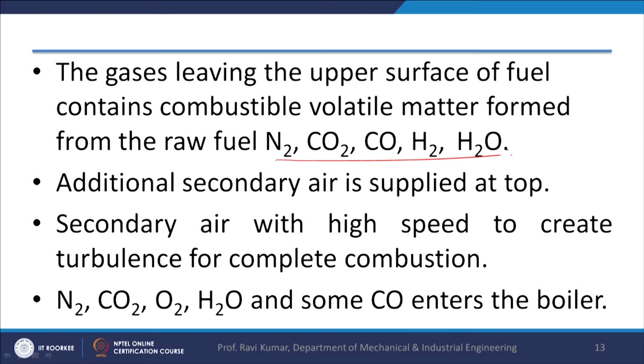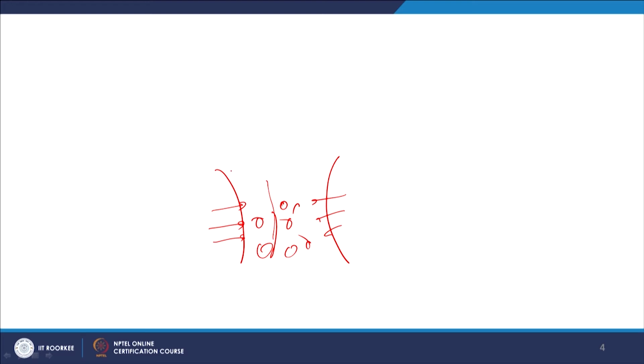Now, we will go to the underfeed type of system. In the underfeed type of system, the arrangement is like this. The air comes from the sides and coal is fed from the bottom. When the coal is fed from the bottom, above it there is a layer of incandescent coal, and above it there is ash, and here the burning of fuel takes place. So in this case, this is underfeeding of coal.